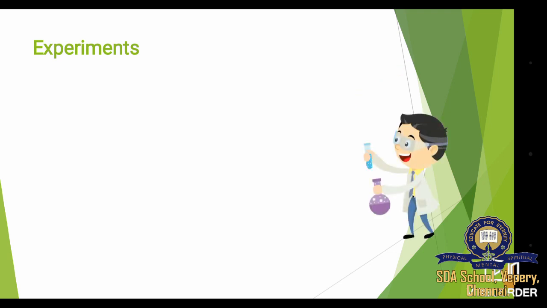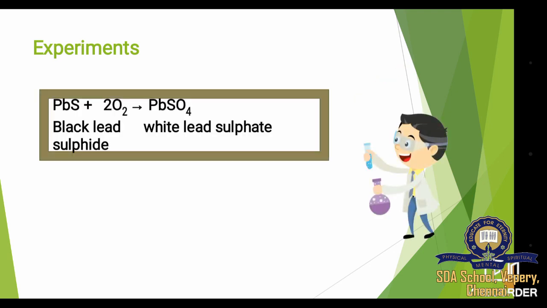Let's see the experiments for this combination reaction. You can take lead and heat it. What happens is you will get lead oxide. So here lead is a compound and oxygen is an element. They both combine together and they form a single product. It is an example for combination reaction.